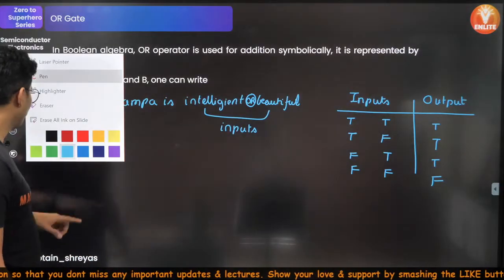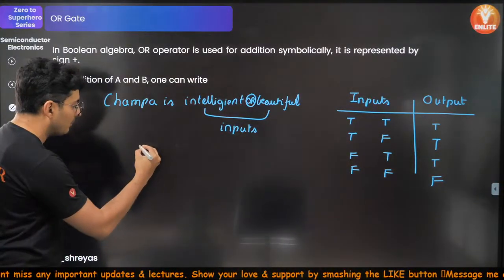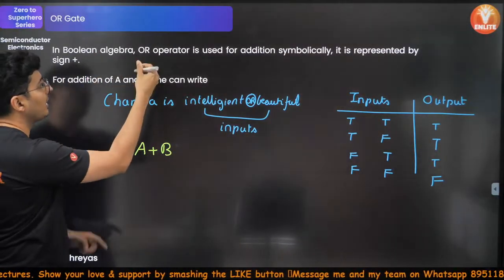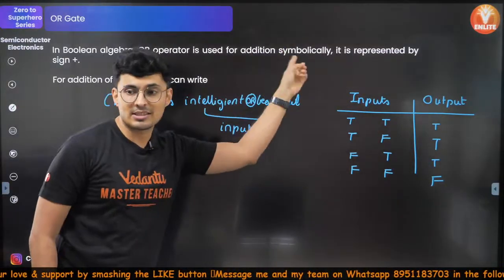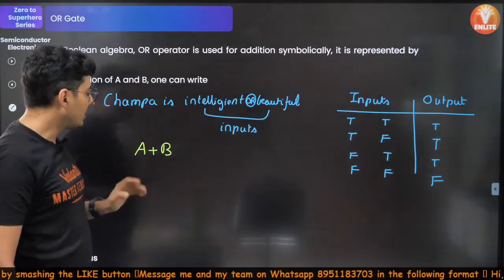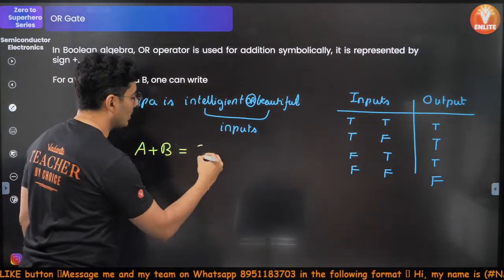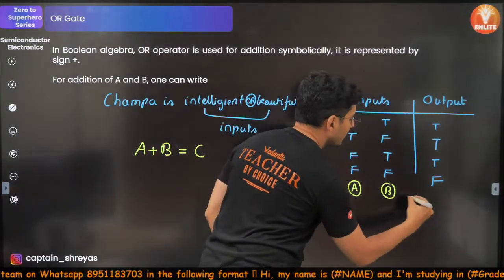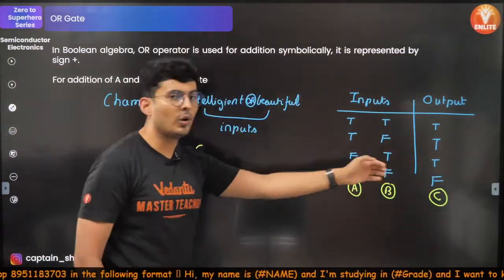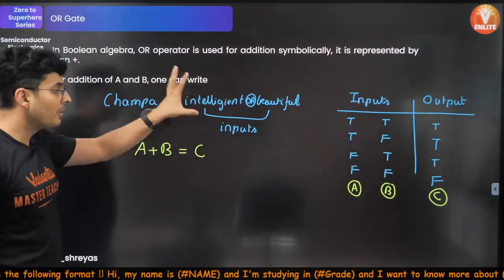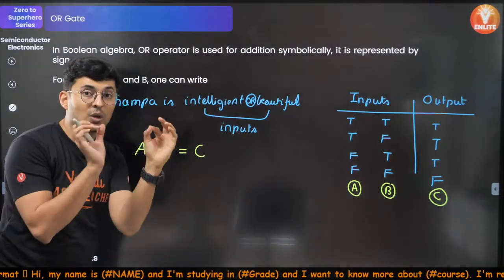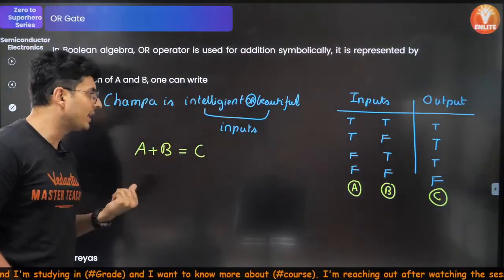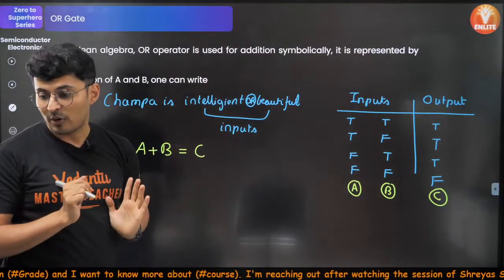This kind of operation, you show it like this. The inputs can be like A and B. You put a plus. So an OR operation usually has an addition symbol, plus symbol, is equal to your output. Let's say C. If this is A, this is B, this is your C. Input, input, output. And how to remember the logical diagram? It's called a logical gate. It represents whatever this mathematical operation is, diagram wise.